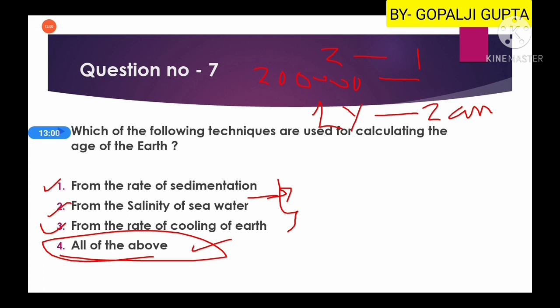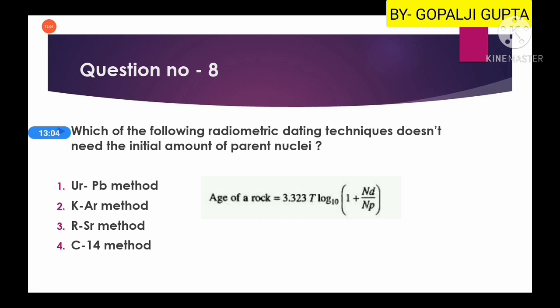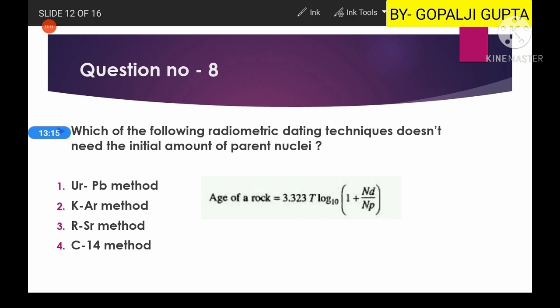But now we have radiometric dating, which is more precise. So another question is based on radiometric dating. Which of the following radiometric dating techniques does not need an initial amount of parent nuclei? Now, this is the formula to calculate the age of a rock. Here D is the number of daughter nuclei, and P is the number of parent nuclei. So you should know about P and D.